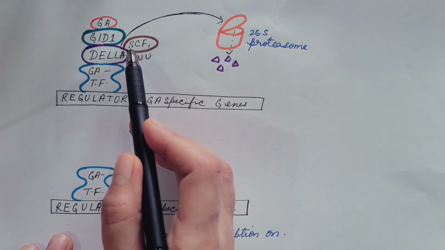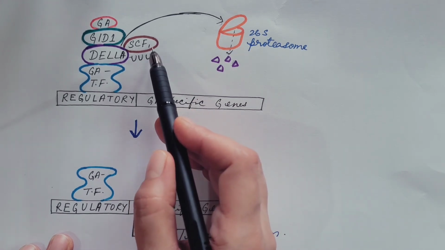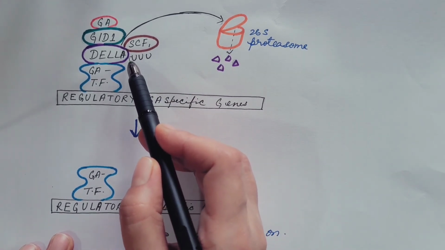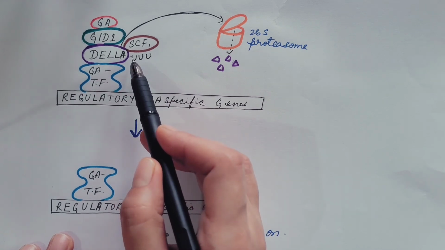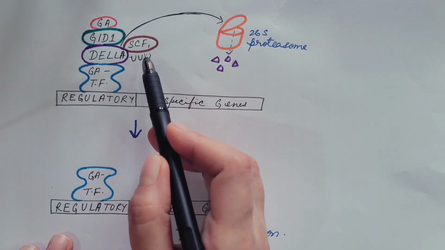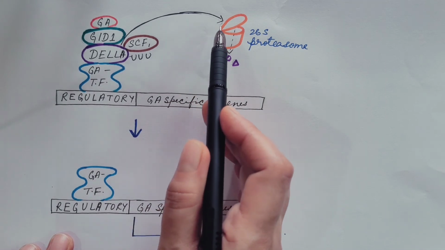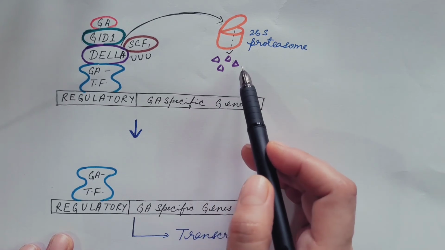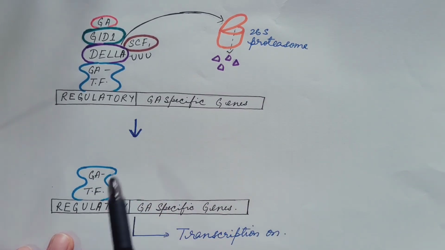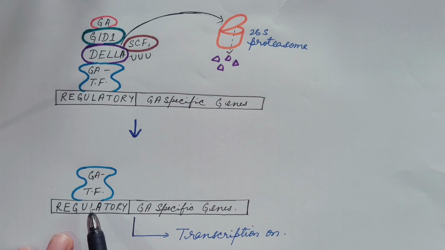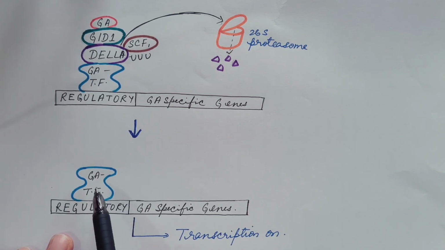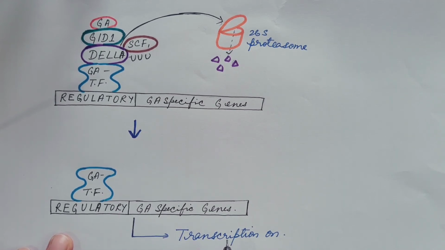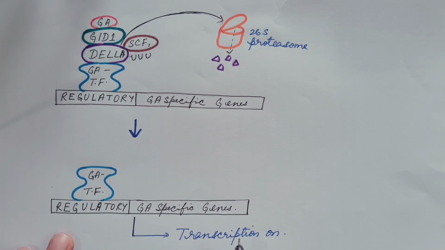Here it is SCF1. This F-box protein catalyzes ubiquitination of DELLA. Due to the ubiquitination, now DELLA is degraded by 26S proteasome. So, it is degraded. As a result of which, now the transcription factor is released or it is free. Now, it is able to transcribe genes and hence transcription or signaling is on.